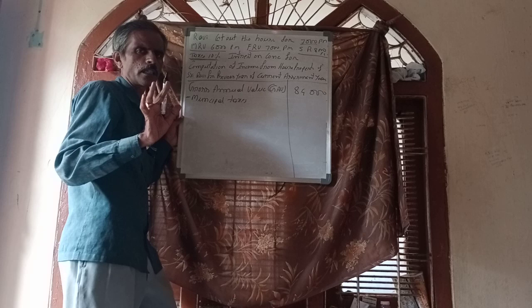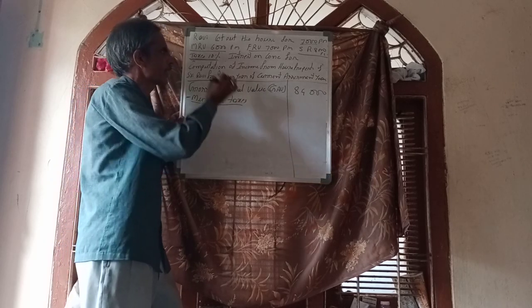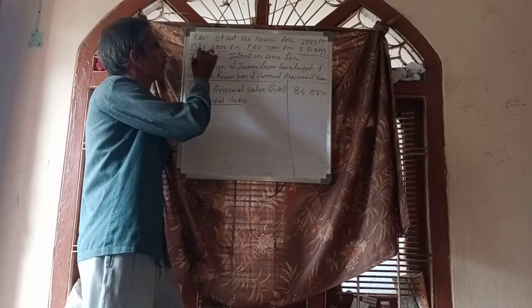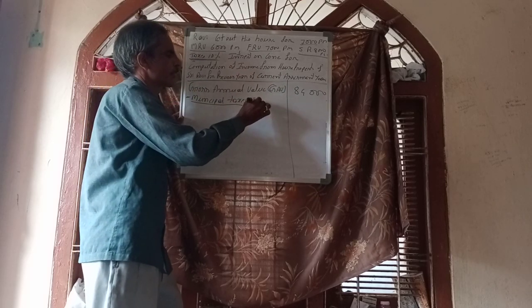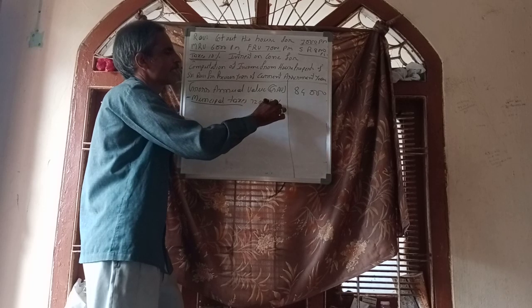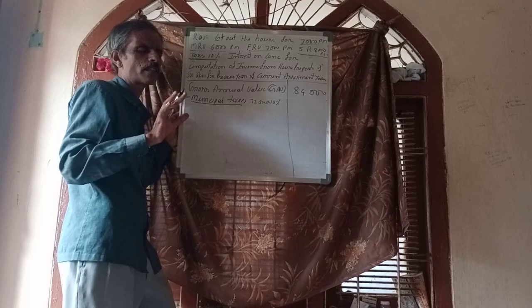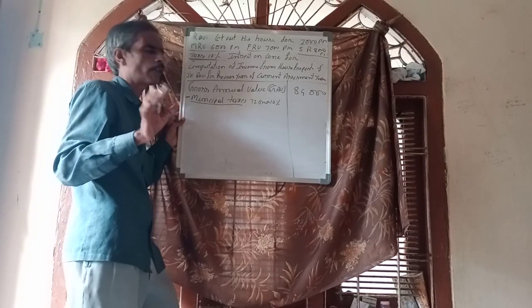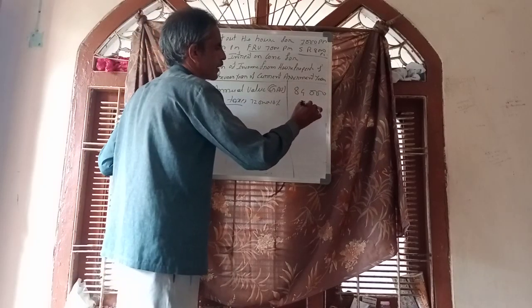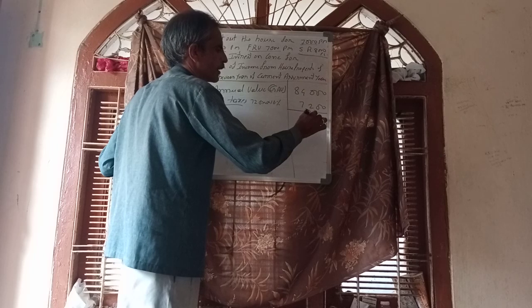Municipal taxes should be calculated on municipal rent. Here municipal rent is 72,000. On 72,000 into 10%, not on GAV. Municipal taxes are always calculated on municipal rent only, not on GAV. 7,200.